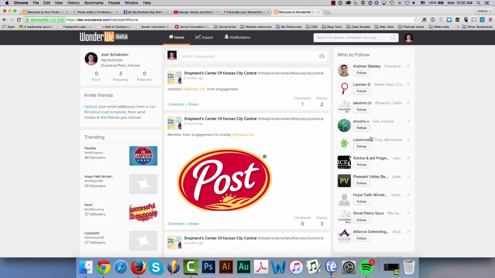This lists a lot of the people on the WonderWe network, and it'll rotate so you can follow different people depending on your interest, depending on who pops up. And as your friends enter, you can start following them. And again, following works just like in a lot of other social networks. You're following the causes that they care about. You're following the causes that they post on, that kind of thing.